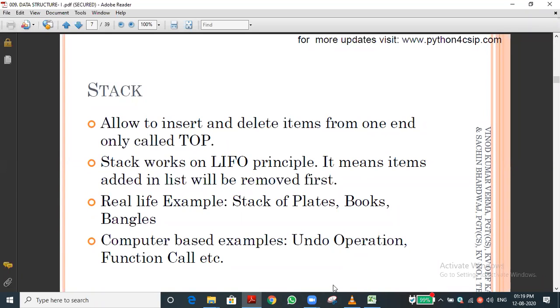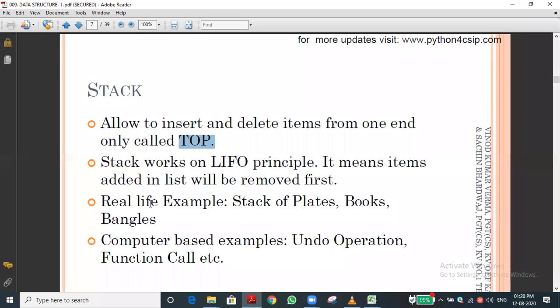And the last element which is inserted into the stack is called the top of the stack, or we can say the peak of the stack. Generally we use the word top. So top of the stack means whichever element we inserted last, that will be the top.